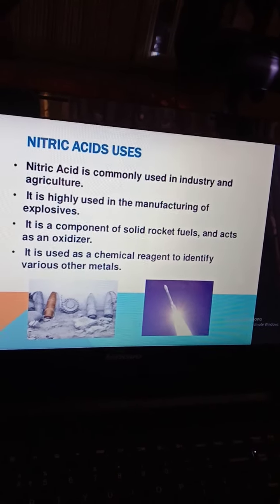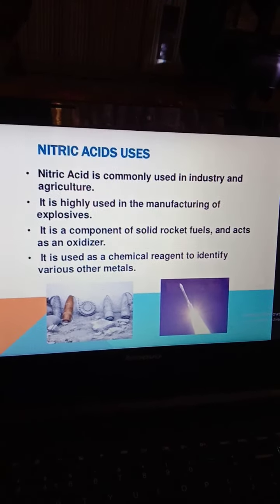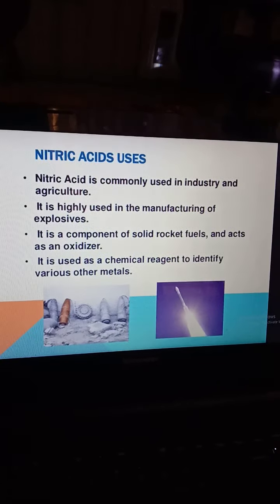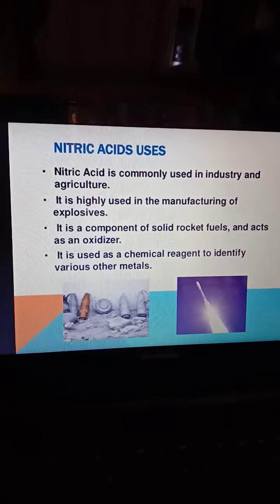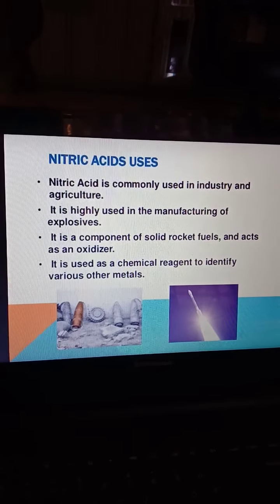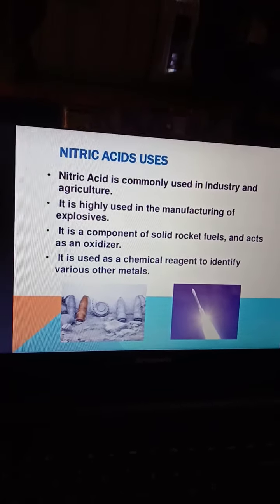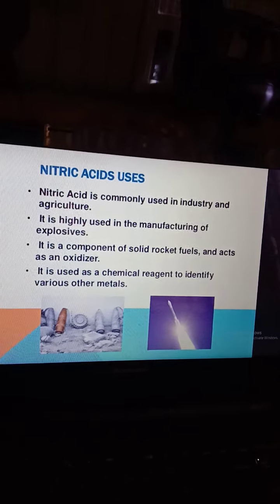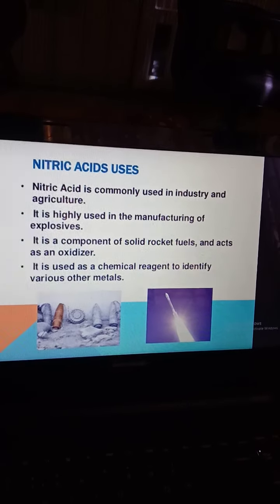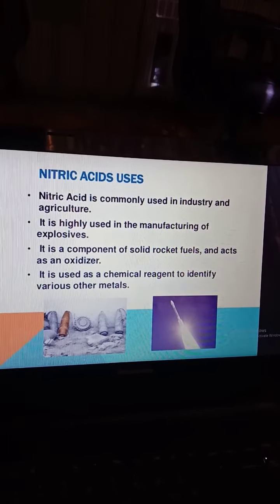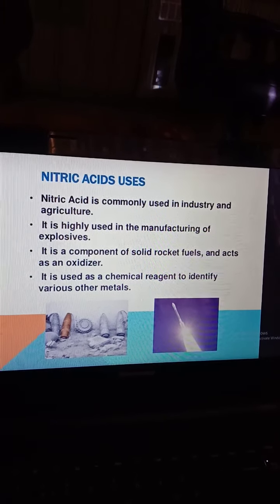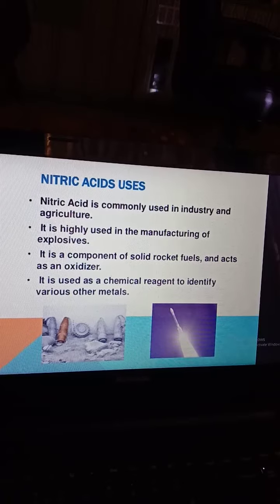Nitric acid uses: nitric acid is commonly used in industry and agriculture. It is highly used in the manufacture of explosives. Ammonia, nitric acid, and sulfuric acid are all used for explosives and fertilizers. It is a component of solid rocket fuels and acts as an oxidizer. It is used as a chemical reagent to identify various metals.